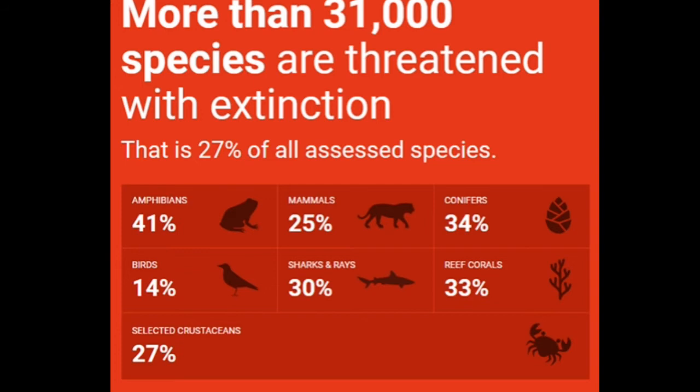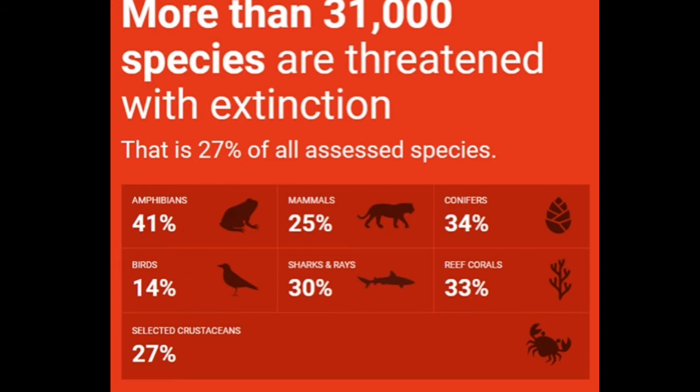The IUCN system has been applied to specific geographical areas to highlight the conservation priorities. It focuses attention on the threatened species most in need of immediate conservation effort.